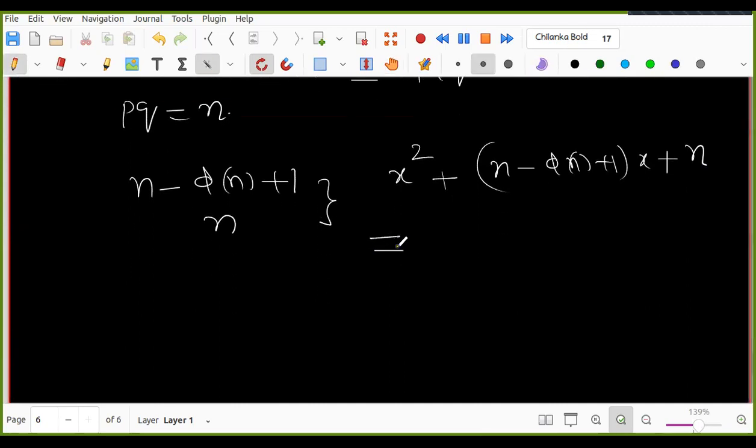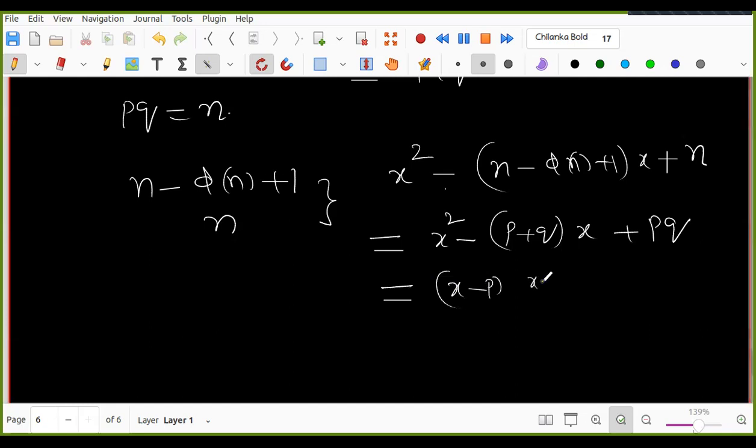So how is this polynomial now? It is x square minus this. What is this value? This is P plus Q, right? P plus Q into X, but we don't know P and Q again. And it is PQ. We don't know P and Q, right? But what is this equal to? X minus P into X minus Q.